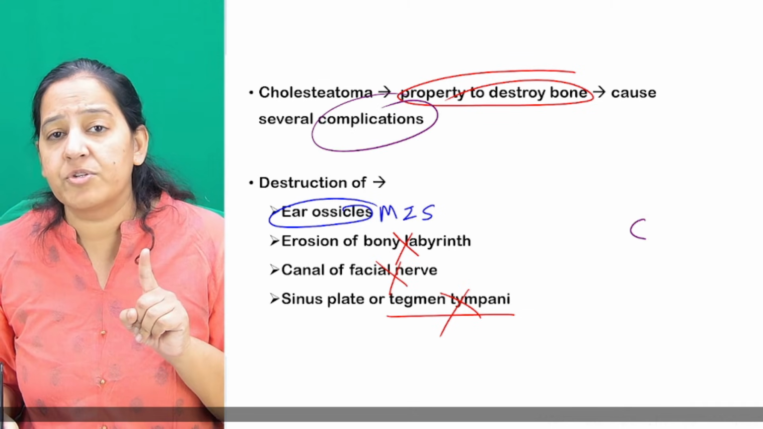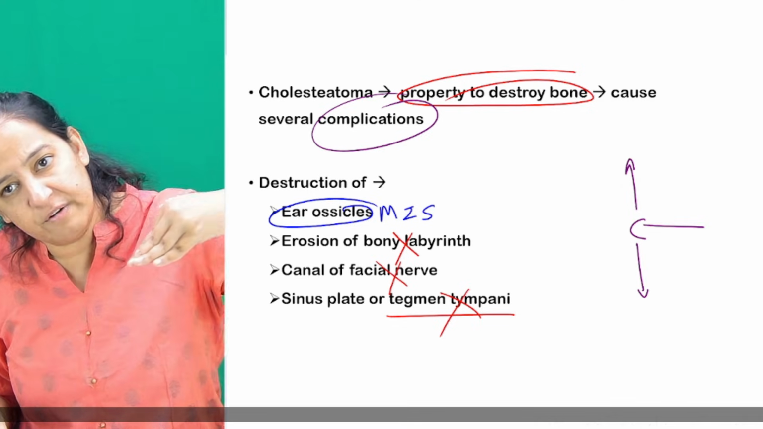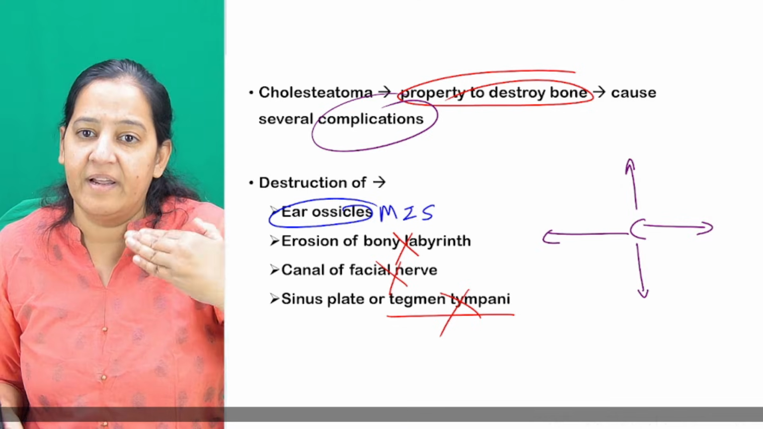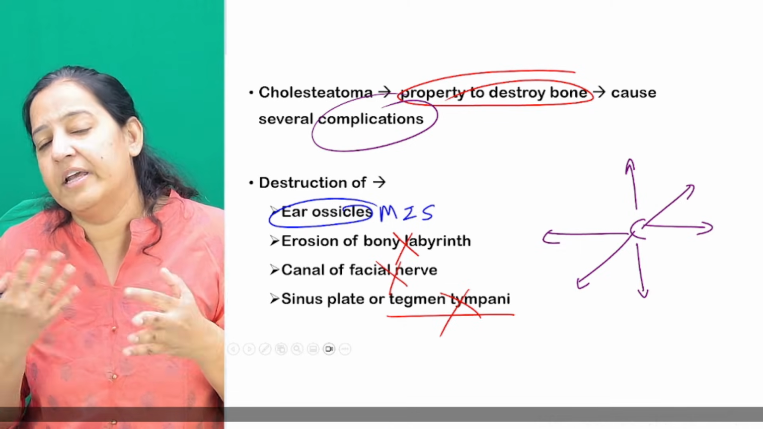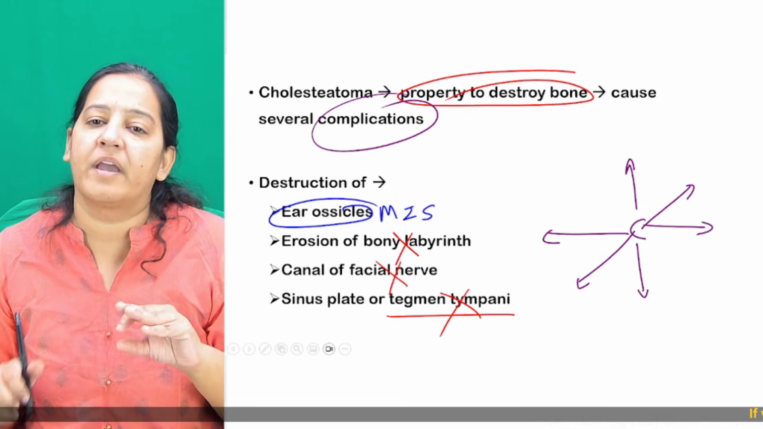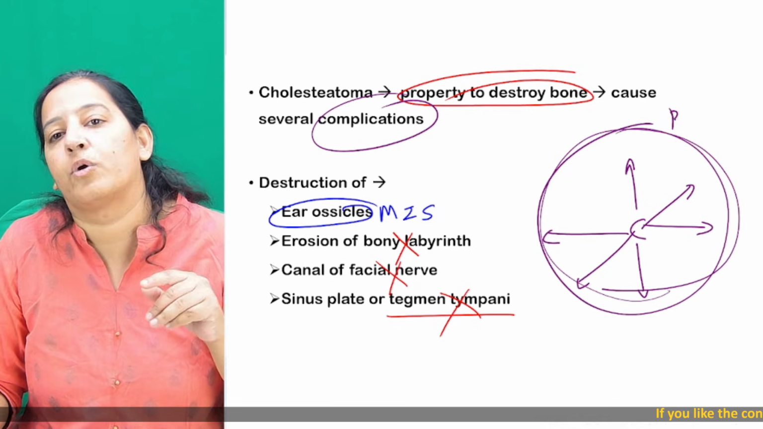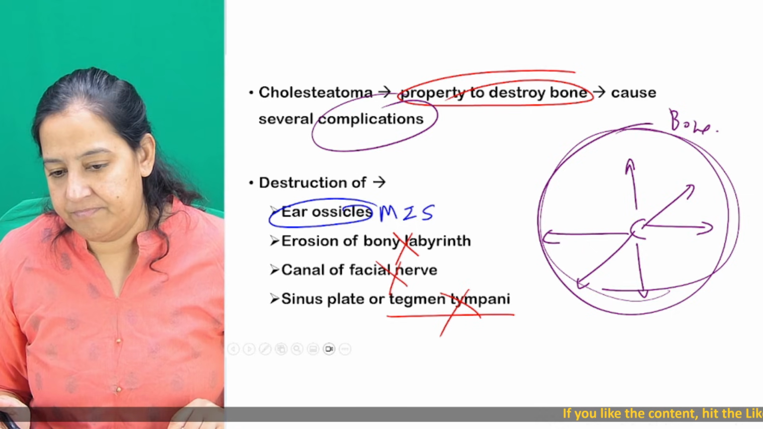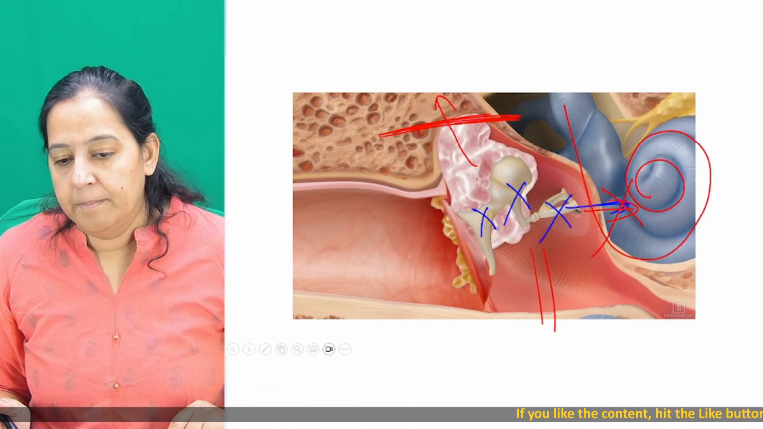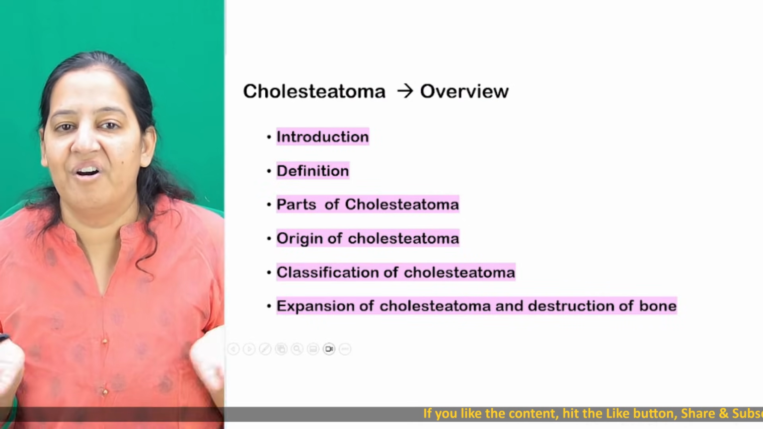So complications of cholesteatoma: what are the complications if it grows upward? What are the complications if it grows downwards? What are the complications if it grows laterally, medially, superiorly, inferiorly, anteriorly, posteriorly? Cholesteatoma can grow anywhere. It destroys bone all around, whatever bone it comes in contact with, and it causes many complications. Got it, cholesteatoma? Done, done. We will revise it.